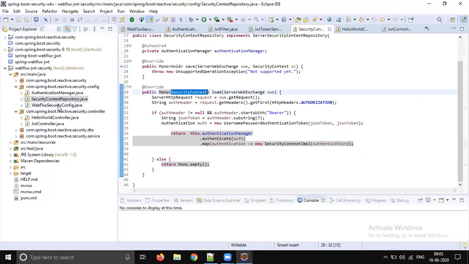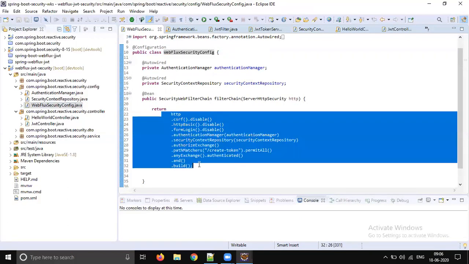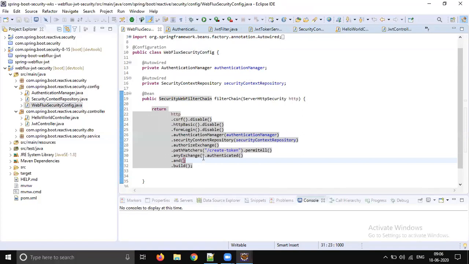So let's go to the next level, WebFlux security config. Here we will configure everything, right? The entire application's security configuration is going to be inside this configuration file. We just gave the name WebFluxSecurityConfig. Maybe in a real-time application, for example, you would see mobile client security config, application name followed by security config. So it's user defined, right? The Java file name is user defined, so you can give any name here. Here we need to do that complete setup, right? How exactly we want to implement the security.